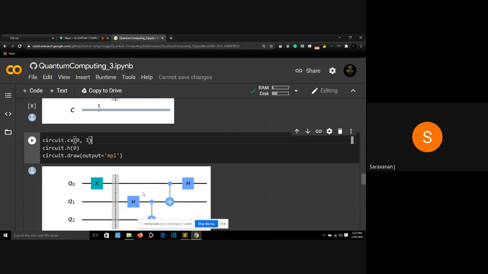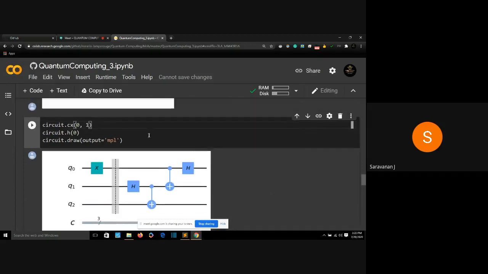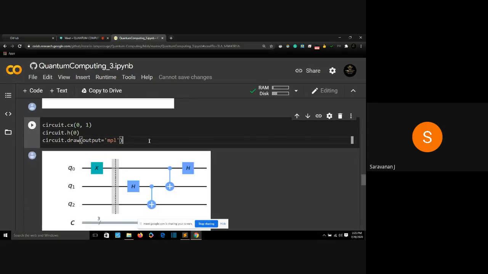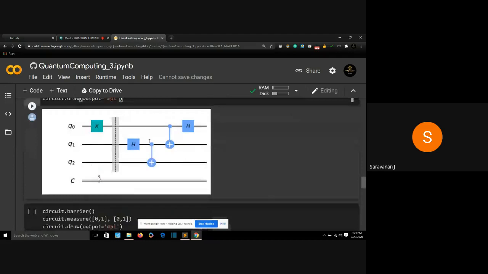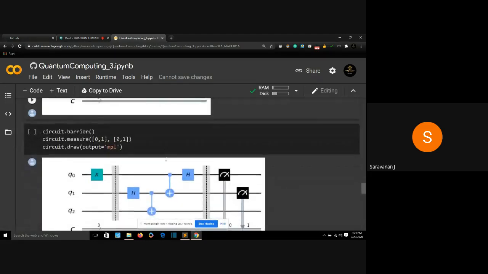And then we are reversing the operation. We applied a Hadamard gate and a control NOT. Then we are applying a control NOT gate and a Hadamard gate at our 0th qubit. Now I'll run it. So this is how far we have gone. Now I'll draw a barrier and I'll measure my 2 qubits, my Alice and Eve. I'm not going to measure my Bob. I'm going to only measure my Alice and Eve.